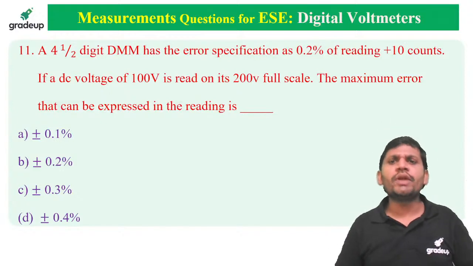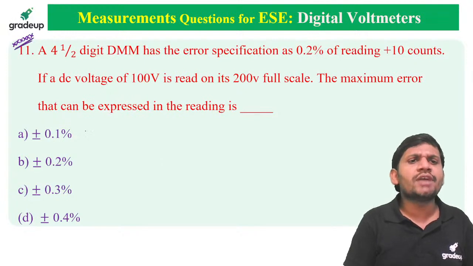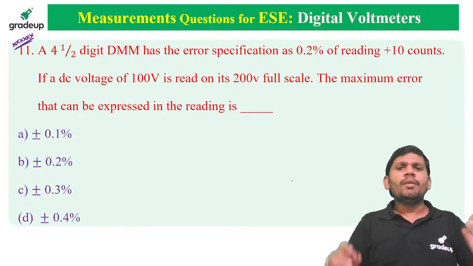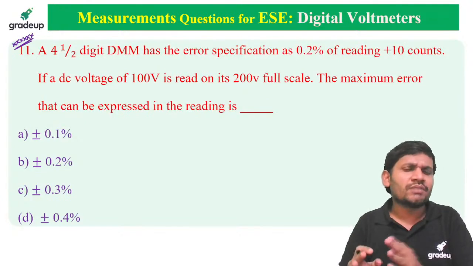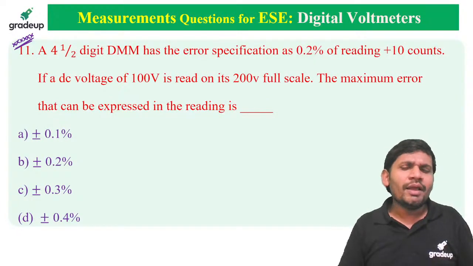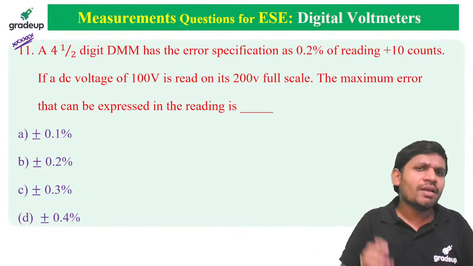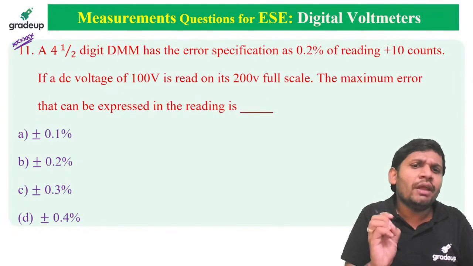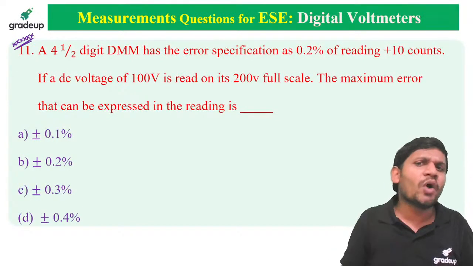Very important model. This model is important. In all the competitive exams, GATE, ESE, this model is repeated. It has some calculation, but not lengthy problems, just 1 or 2 steps only. Mostly the answer is there in the question itself. But here, calculating the minimum count is important.